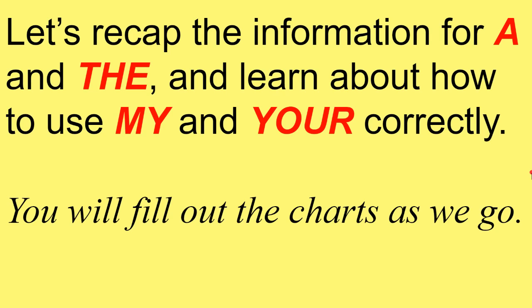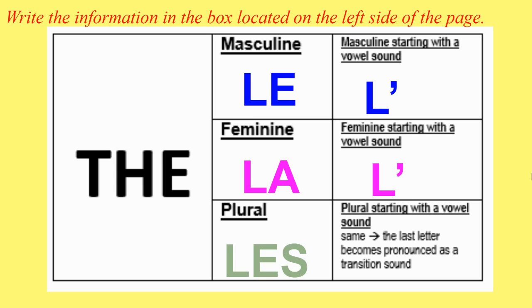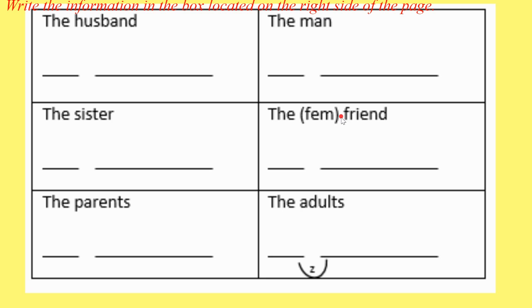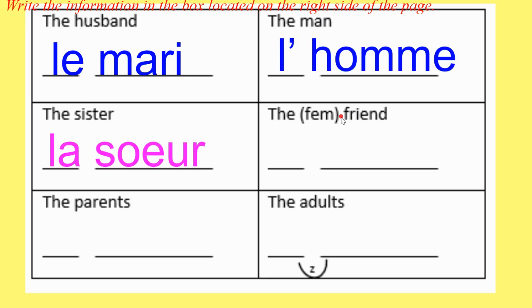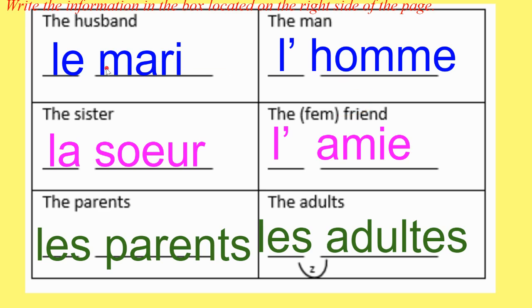All right, so let's recap the information for a and the and learn how to use my and your correctly. We started filling this out yesterday, but just in case you were absent or you missed something, here it goes again. All right, so the word the is le, la, or les. However, le and la will become l' if the word that follows starts with a vowel sound. Okay, so here are some examples. Le mari, l'homme, la sœur, l'ami, les parents, les adultes. Okay, so notice here le and la became l' because we had a vowel sound.